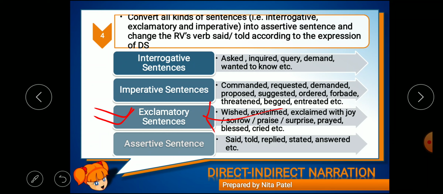Now if they are assertive sentences, generally we use said or told, but we can also use replied, stated, answered, etc., right? When there is a conversation going on between two or three persons and they're talking to each other, asking each other, we can use these kinds of verbs, right?